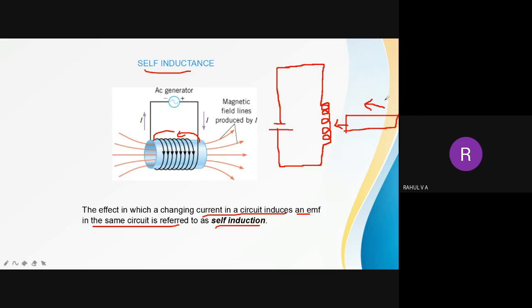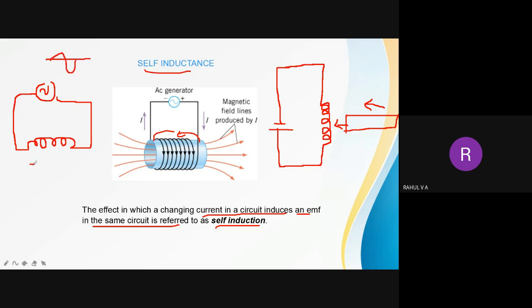So this movement is very important. If it is not moving, there won't be any induced EMF. Or else you take an AC supply and connect it to a coil. Because of this alternating current, there will be a variation in the field.